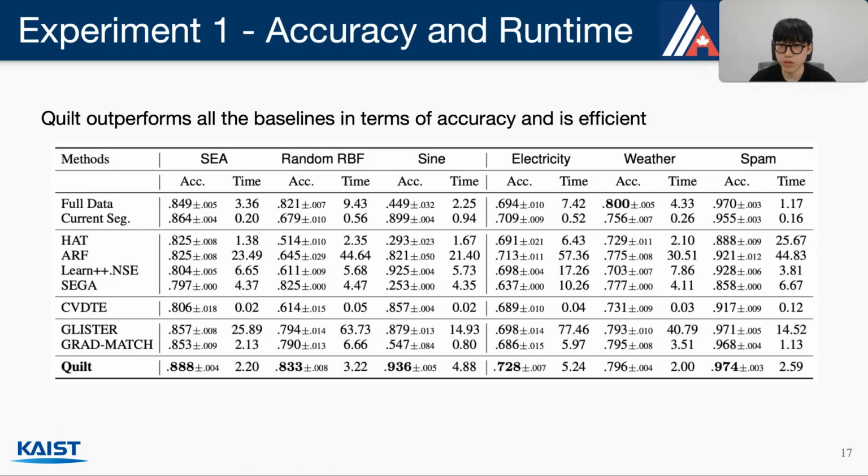We first compare Quilt with the other baselines for accuracy and runtime, as shown in the table. The results for the other 3 datasets are similar and shown in our paper. Overall, Quilt outperforms all the baselines in terms of accuracy because it effectively utilizes the drifted data, but is also efficient in runtime using core subsets.